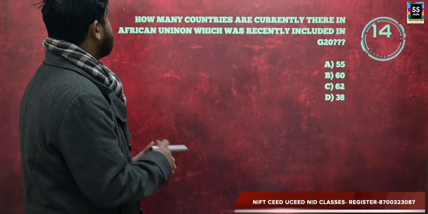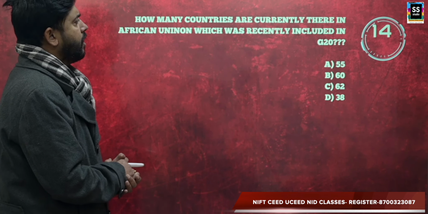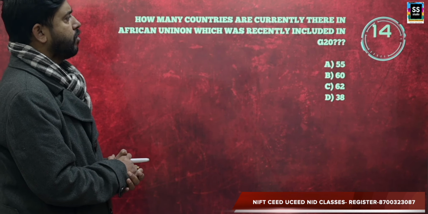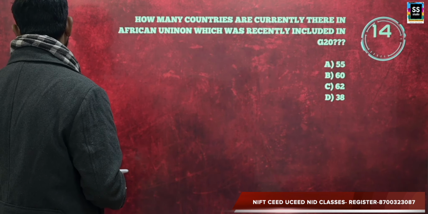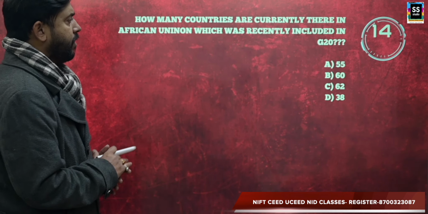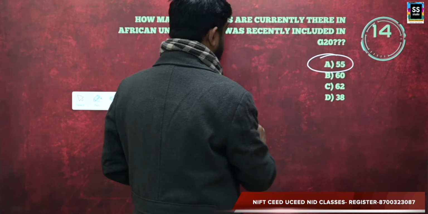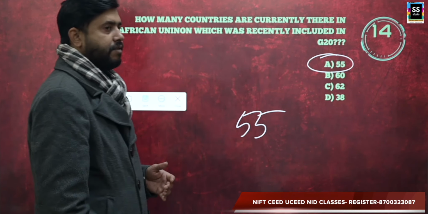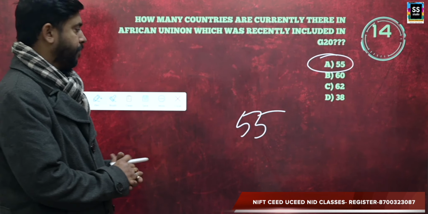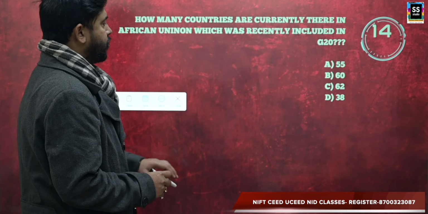The next question is, how many countries are currently there in African Union, which was recently included in G20? How many countries are there in African Union, right? So the answer is 55. 55 countries are there in African Union. Clear? The next question is,